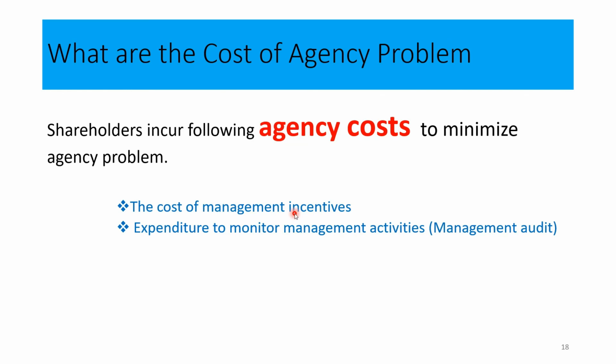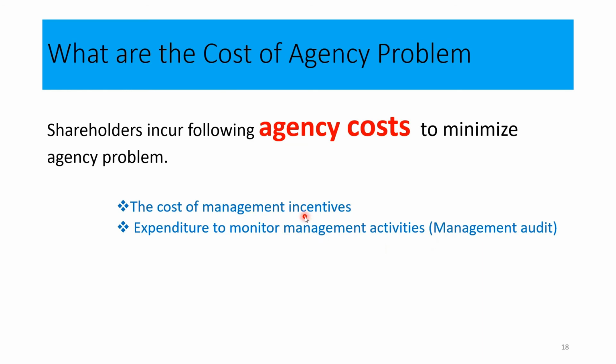Not only giving the benefit package, but we also have to monitor the activities performed by them. Because we don't know, after giving the right benefit package, whether they are working on behalf of us. We need to monitor their activities, whether they are working in line with our objectives. So for that, we have to incur some expenses for the management audit.